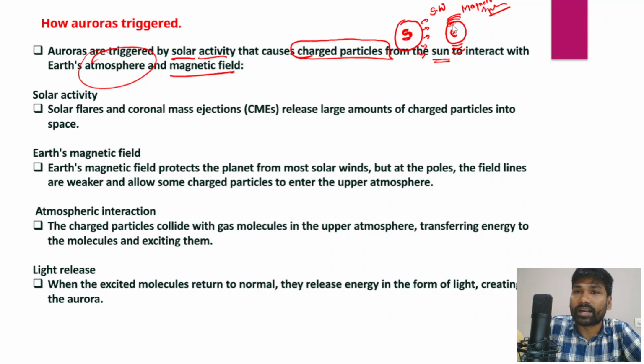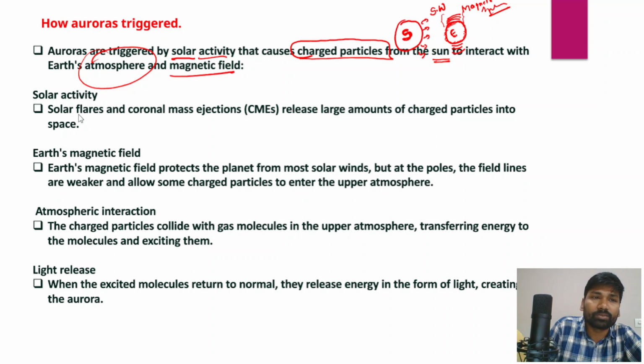We have an atmosphere, and the atmosphere sustains life on this planet, and these charged particles released from the solar winds interact with the Earth's atmosphere as well as the Earth's magnetosphere.